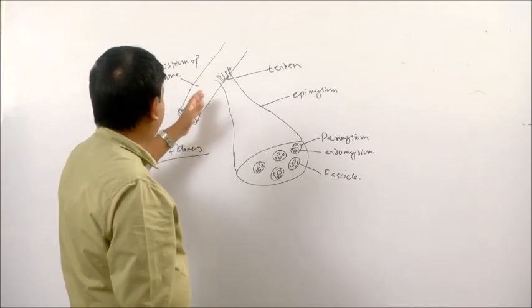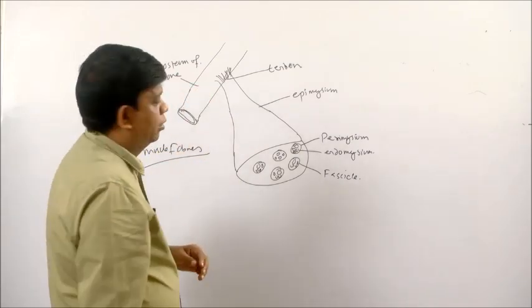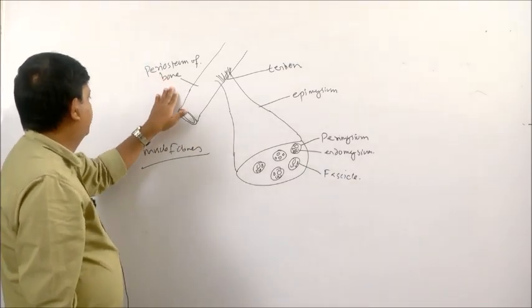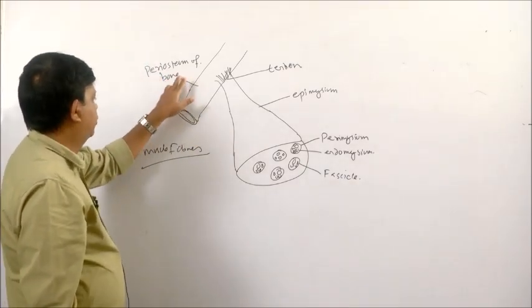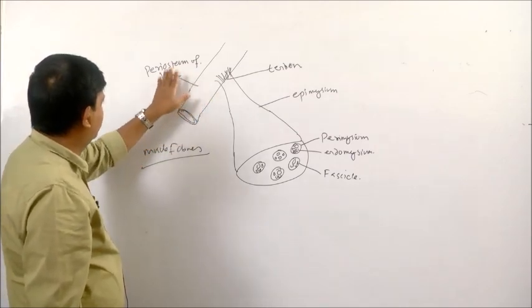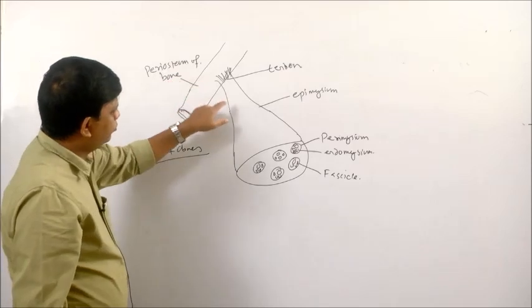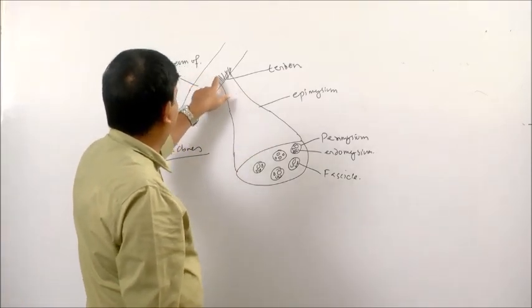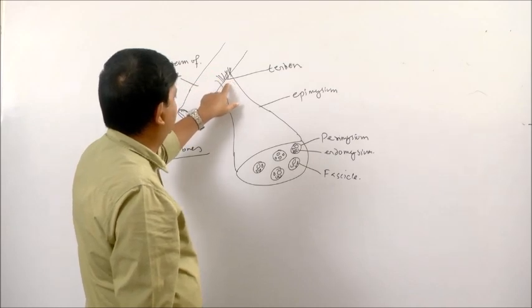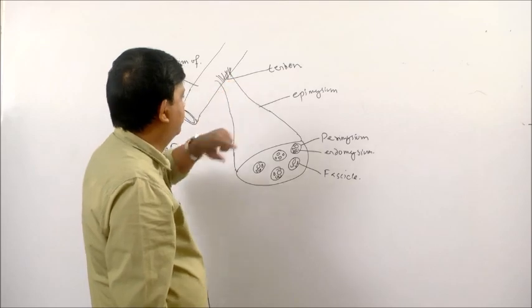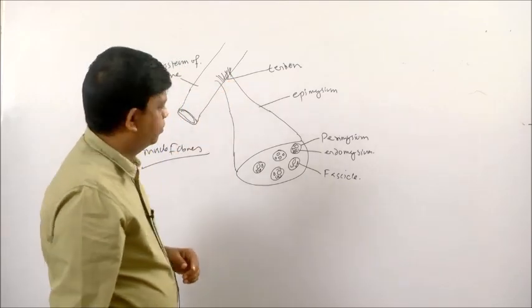A bone is externally covered by a connective tissue sheath, a tough connective tissue sheath that is known as periosteum. Here, suppose this is a bone, the outer covering is periosteum, and this muscle is attached to the bone with the help of a rope like structure called tendon. This tendon is composed of collagen fibers.